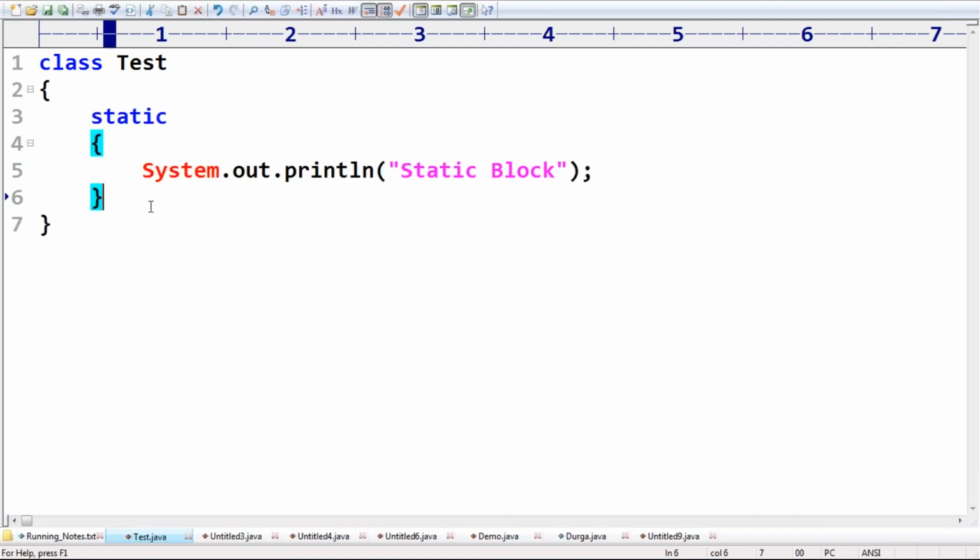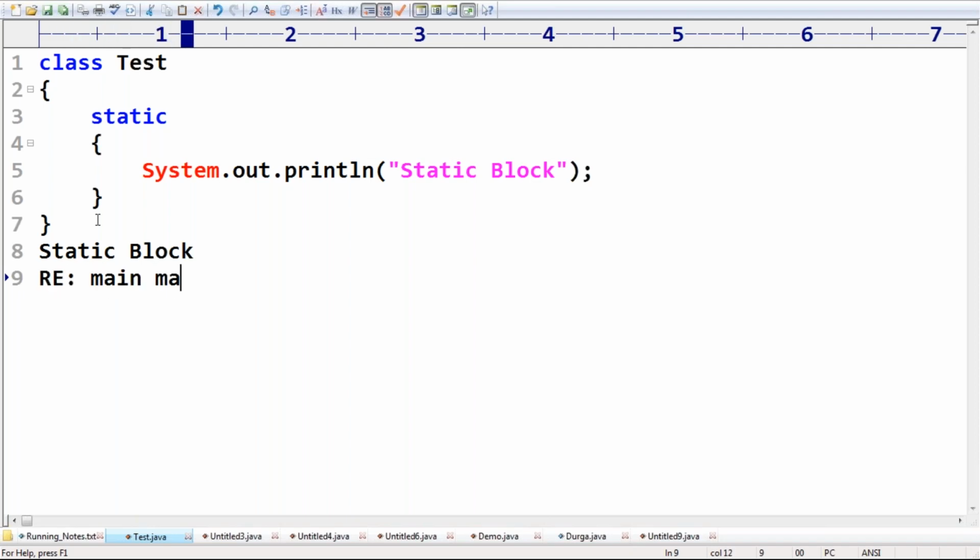Next, one more change is there. So now the static block is there. If I run this code, what is the output we are going to get? Please confirm, friends. Excellent. First the static block will be executed, and then we will get a runtime exception saying main method is not defined.